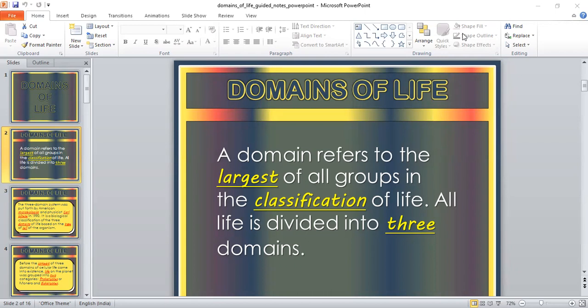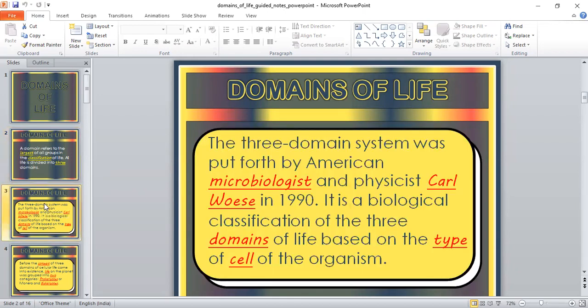But we must keep in mind that kingdom and domain are different. Kingdom is a smaller group and domain is a larger group. So what is the meaning of kingdom? Kingdom is a large category of division, a large category of classification. So there is a three-domain system.